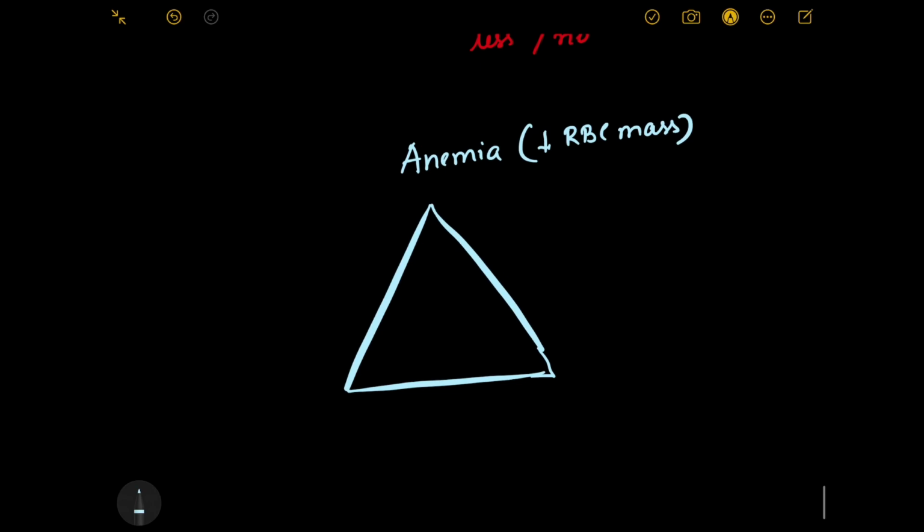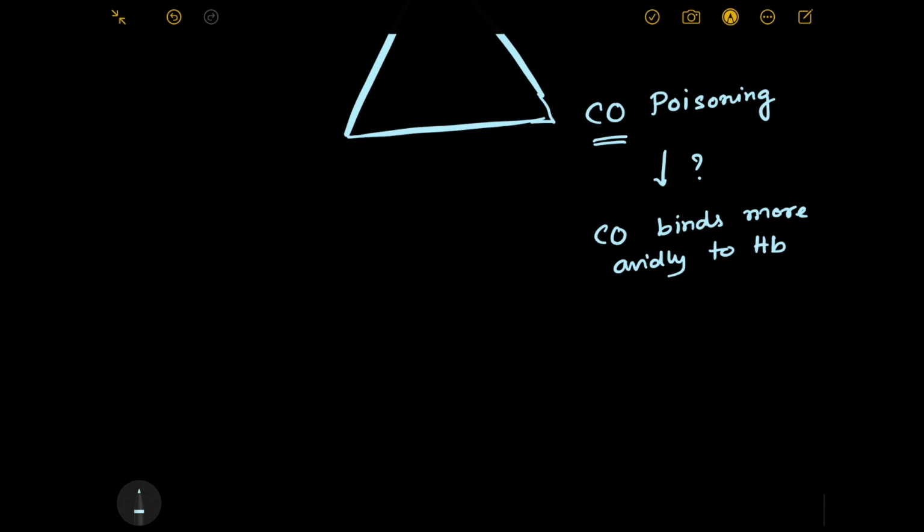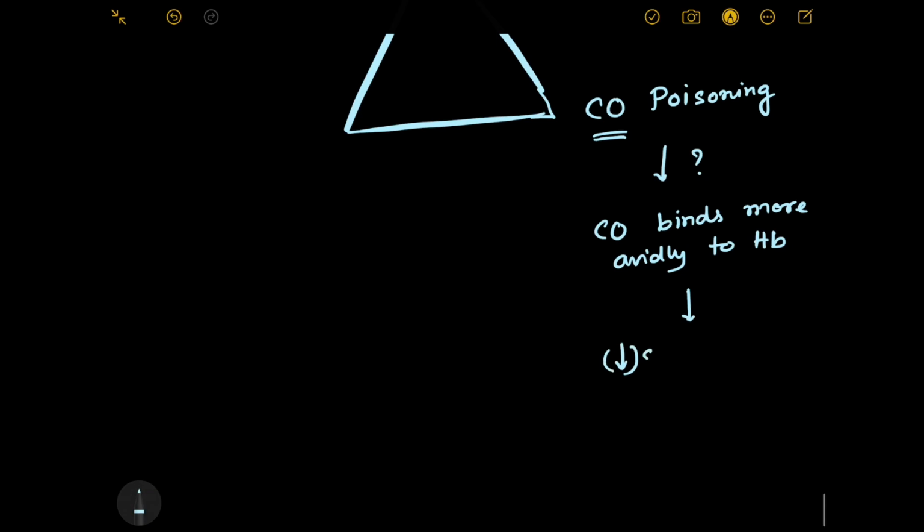If you have carbon monoxide poisoning, in that situation you can also have decreased oxygen carrying capacity. Why? Because carbon monoxide binds more avidly to Hb, that is hemoglobin, and as carbon monoxide binds more avidly to Hb, oxygen doesn't get to bind with hemoglobin. So this leads to decreased oxygen binding of hemoglobin.